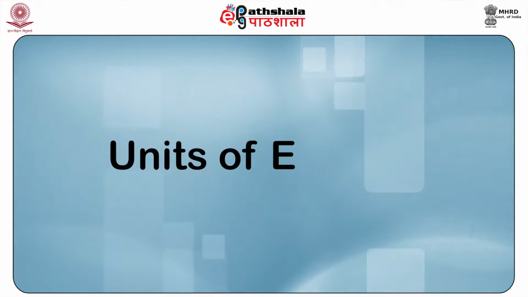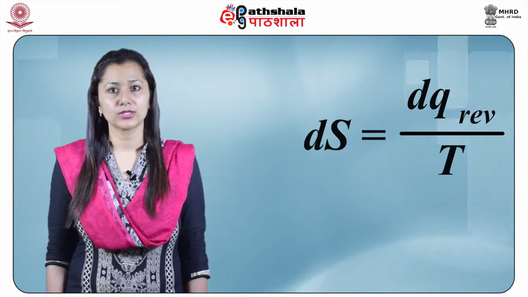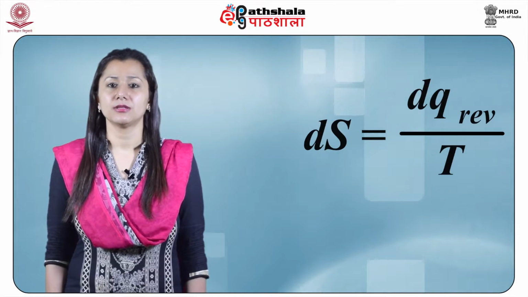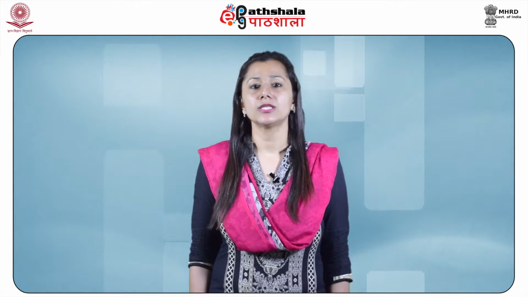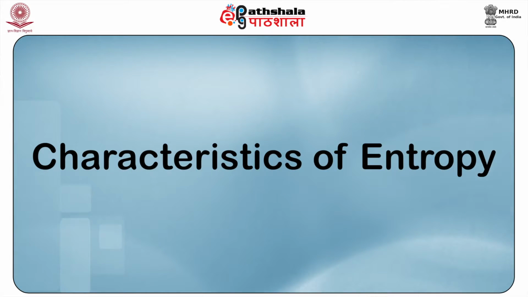Now, we shall see the units of entropy. Since change in entropy is given by dS equals dQ reversible by T, that is, a heat term divided by the absolute temperature, the SI unit of entropy is joules per degree Kelvin. For molar entropy, the unit is joules per Kelvin per mole. Now we shall look at some characteristics of entropy.